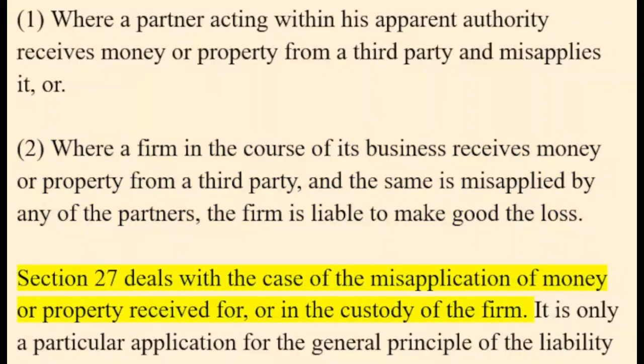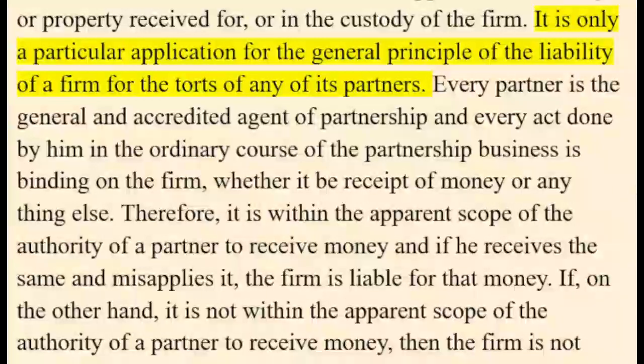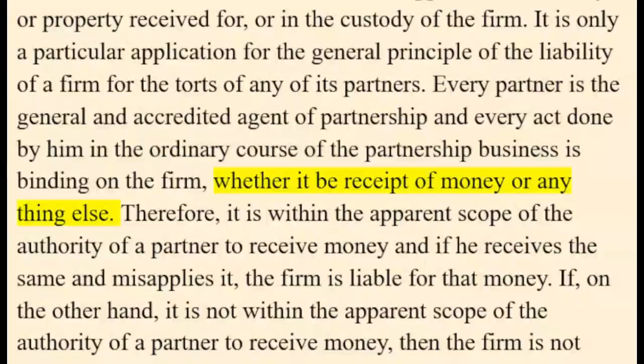Section 27 deals with the case of the misapplication of money or property received for, or in the custody of, the firm. It is only a particular application of the general principle of the liability of a firm for the torts of any of its partners. Every partner is the general and accredited agent of the partnership, and every act done by him in the ordinary course of the partnership business is binding on the firm, whether it be receipt of money or anything else.